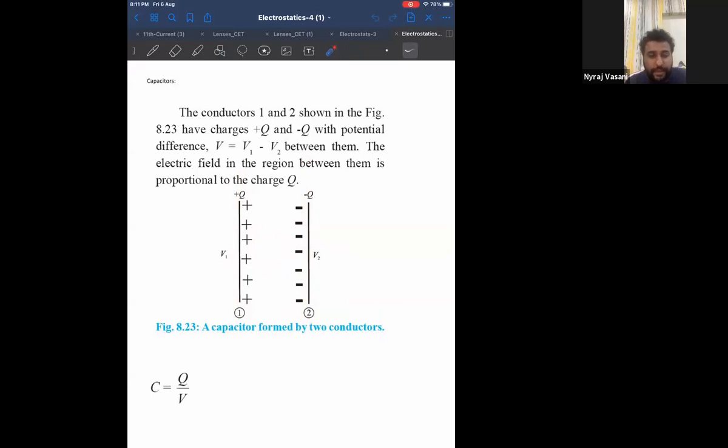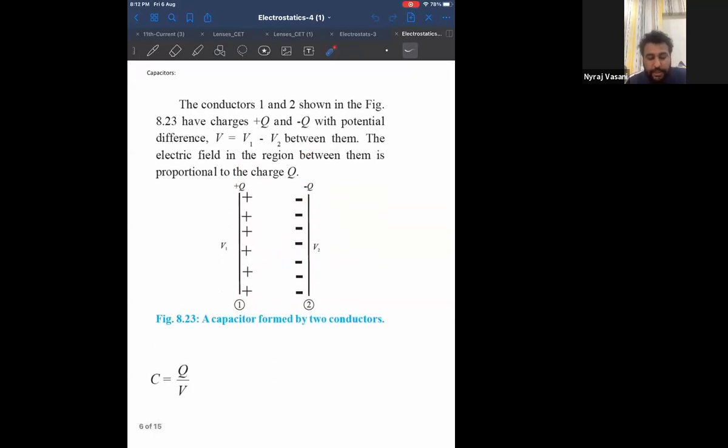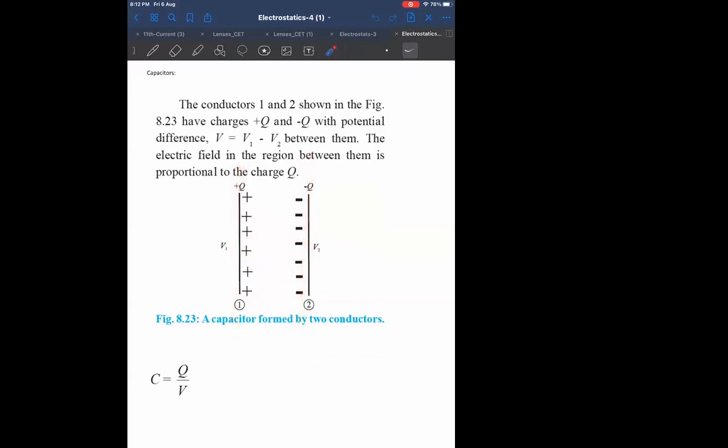Two conductors. A battery can be called a capacitor, correct. A pair of conductors, or two conductors separated by an insulating medium, is called a capacitor.